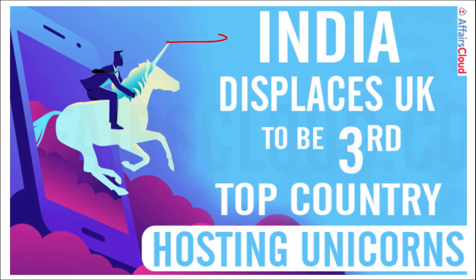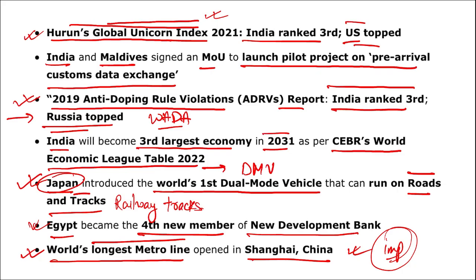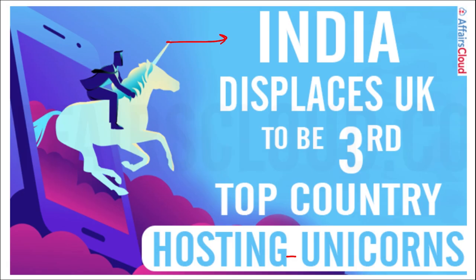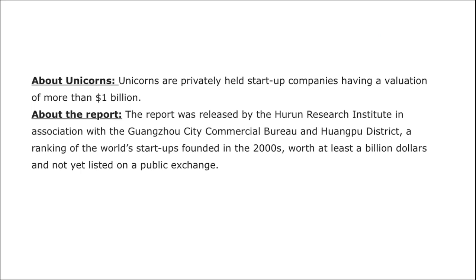Next, here we'll be seeing India has displaced United Kingdom to become the 3rd top country hosting unicorns. Unicorns are your startups. So what did we just see here? That Hurun's global unicorn list, India ranked 3rd and US topped. That means earlier the rank of India was 4th, but it has replaced. Earlier UK was 3rd. So India has replaced and now India became the 3rd largest country in the world to have maximum number of unicorns.